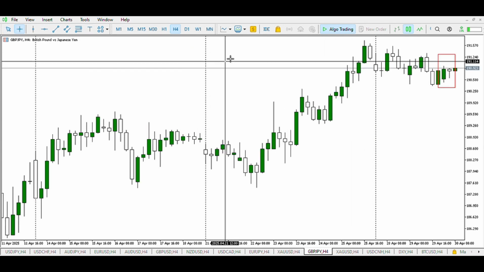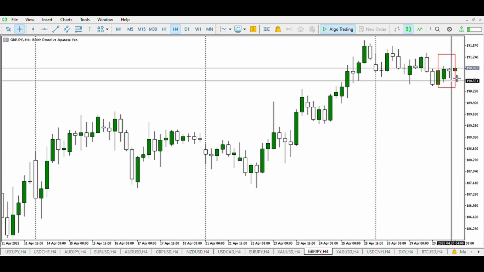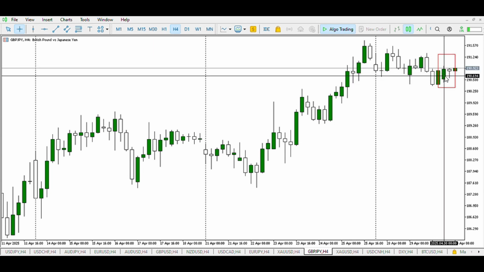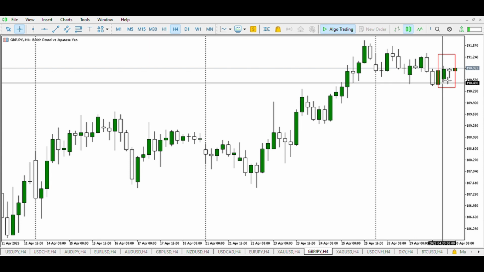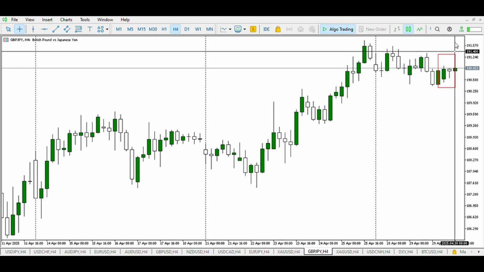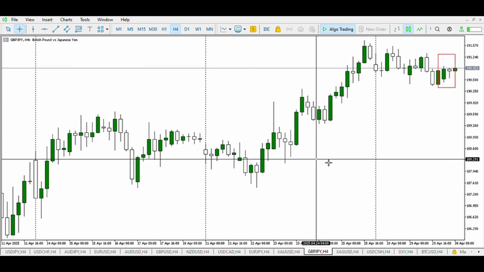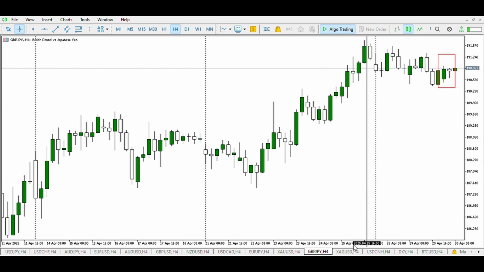On GBP JPY, at the opening we can see the buyers in this zone, and the second half we can see the sellers in this zone. However, we expect a sell side liquidity for a buy, so we expect the low of the day to be taken out, inducing more sellers, and price going against them with 1 or 2 candles to the upside, grabbing liquidity and closing up, moving up. Then we can conclude that the Great Britain pound will strengthen against the Japanese yen.